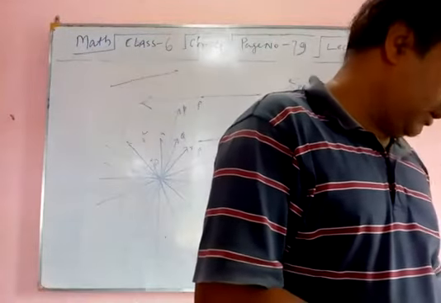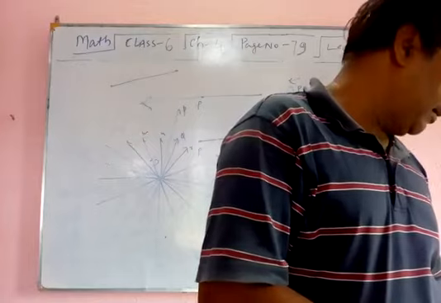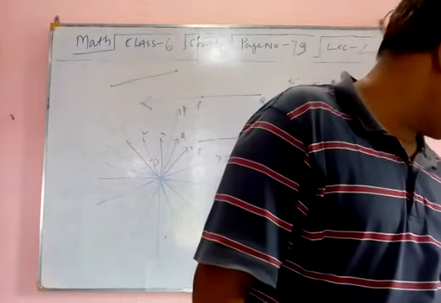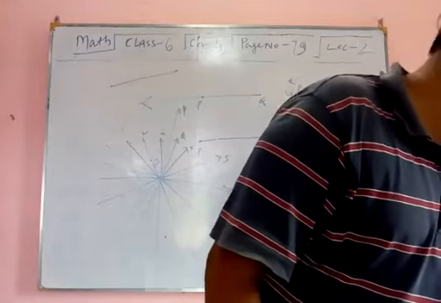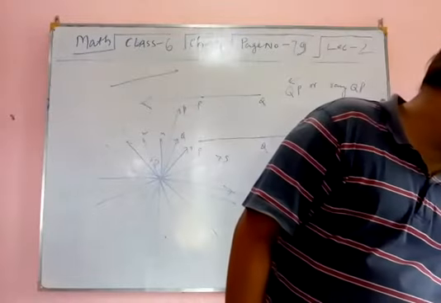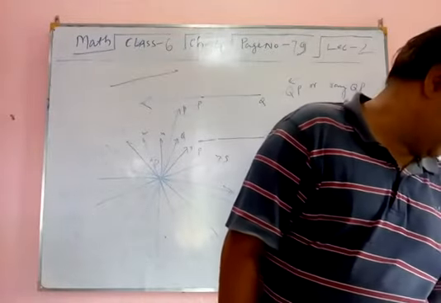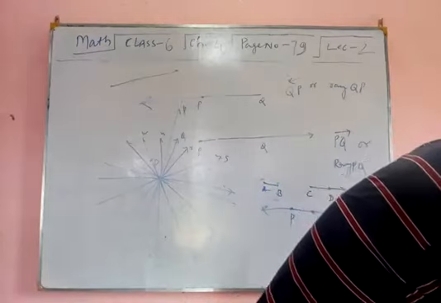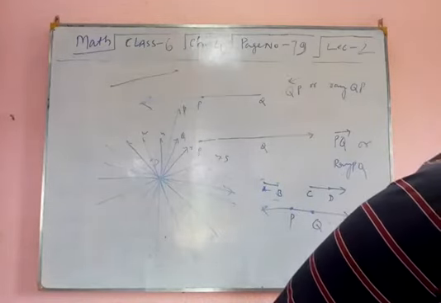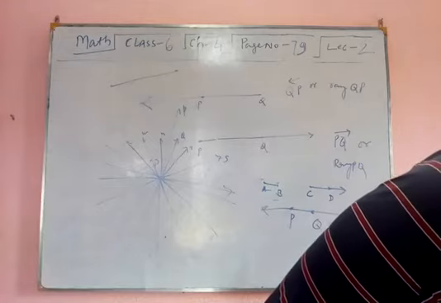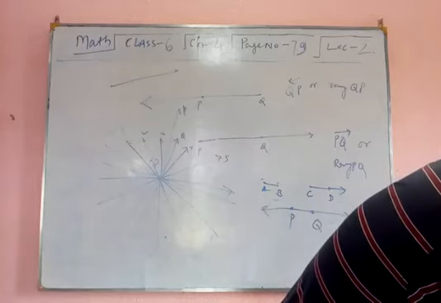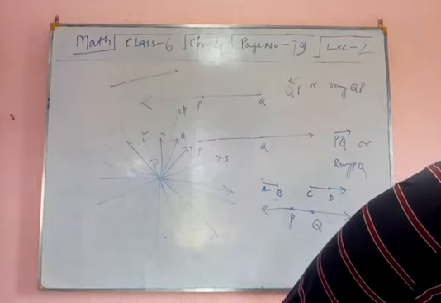Next is intersecting and parallel lines. Intersecting lines. If two lines, say L and M, pass through a point P, we say that L and M intersect at P. That is, if two lines have a common point, then the two lines are called intersecting lines.